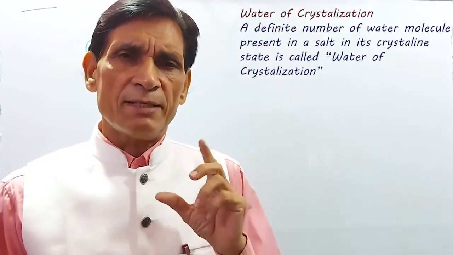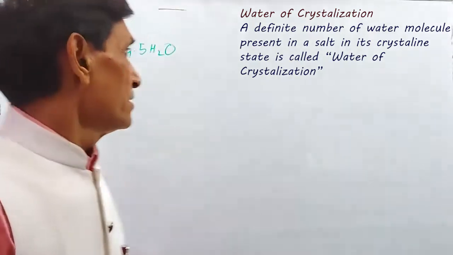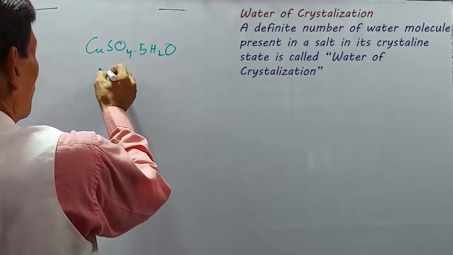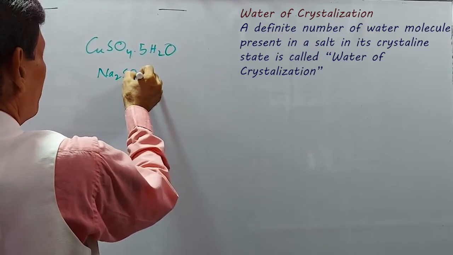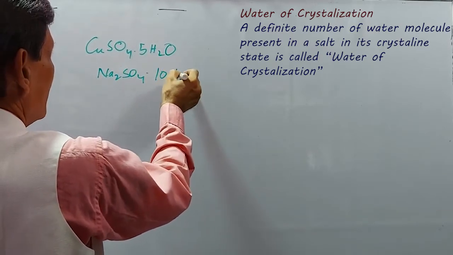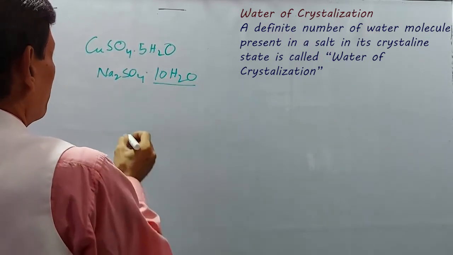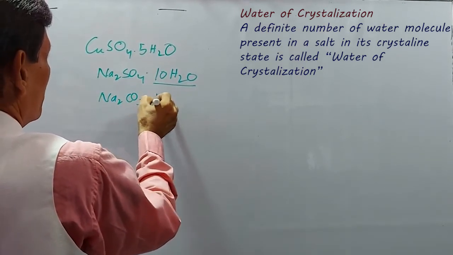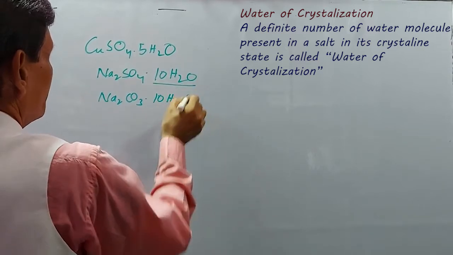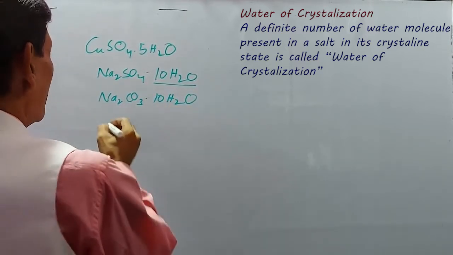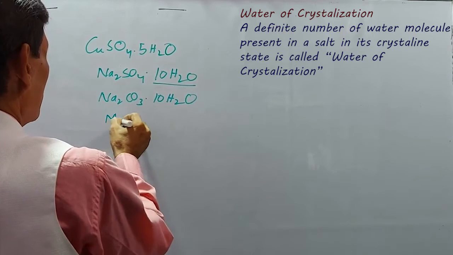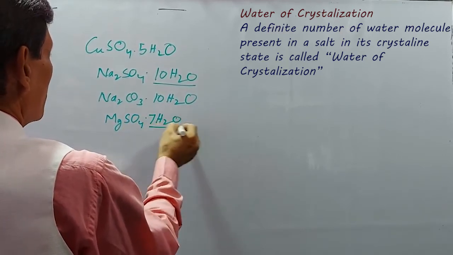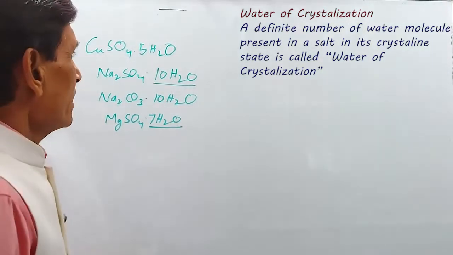Next, I am telling some other examples. Copper sulfate pentahydrate, sodium sulfate decahydrate. Here water of crystallization is 10. Sodium carbonate decahydrate, water of crystallization is 10. Epsom salt, magnesium sulfate 7H2O. This is water of crystallization. Like that,